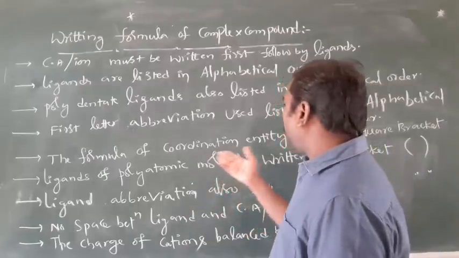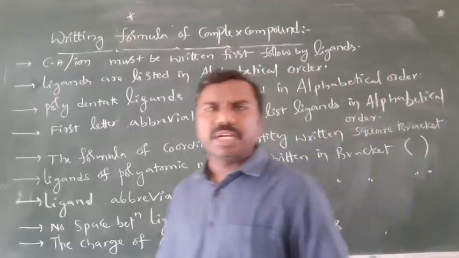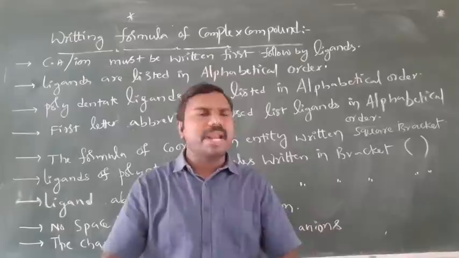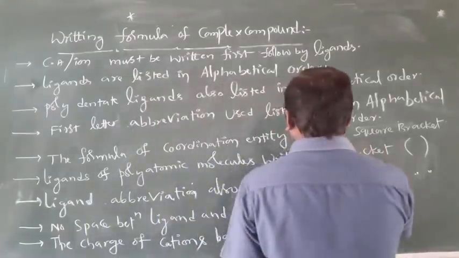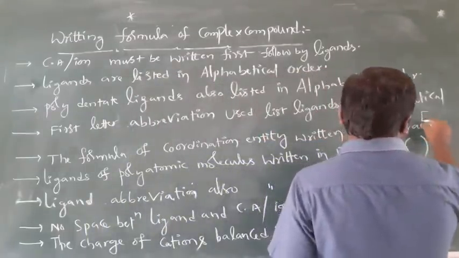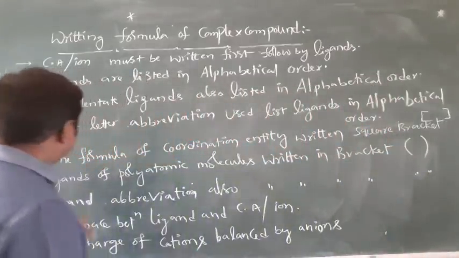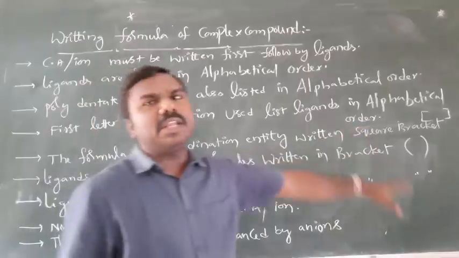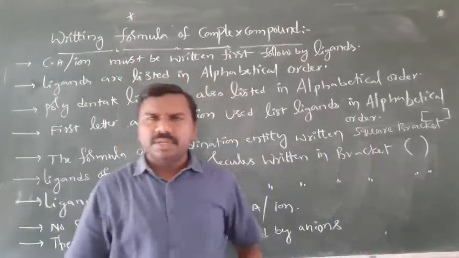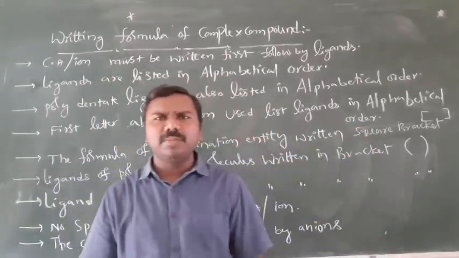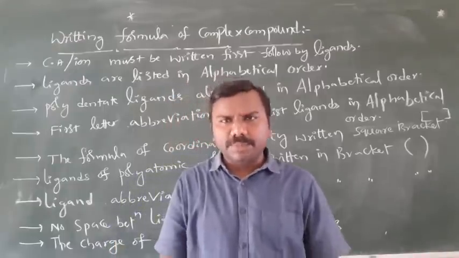Next, the formula of the entire coordination entity should be written in a square bracket. Okay. Next, ligands of polyatomic molecules should be written in brackets. Polyatomic means more than 2 atoms in a particular molecule.